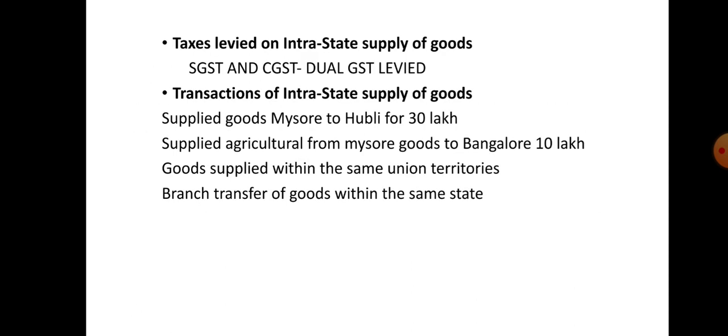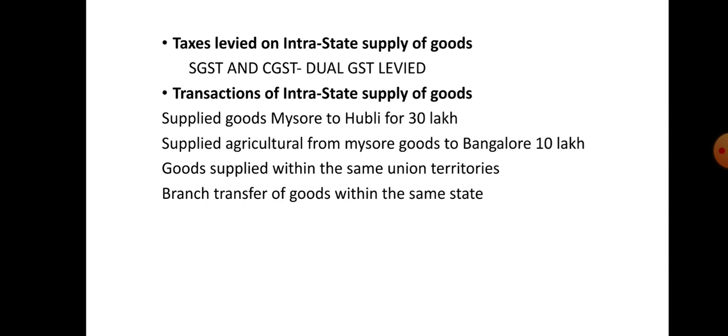And we'll see what taxes are levied for transactions of intrastate supply of goods. The taxes levied are SGST and CGST. CGST means Central Goods and Services Tax, and SGST means State Goods and Services Tax, levied when any intrastate supply of goods takes place.